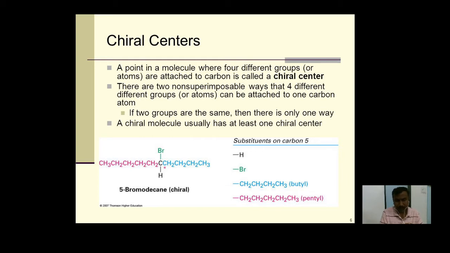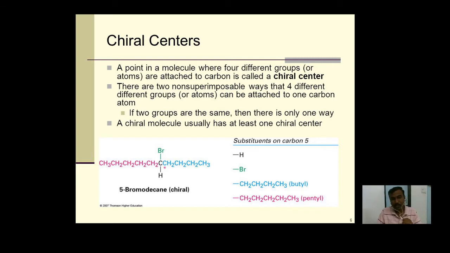If two groups are the same, then there is only one way. That means out of the four groups attached to the carbon atom, all must be different. If two groups are the same, then that center is not a chiral center. A chiral molecule usually has at least one chiral center.